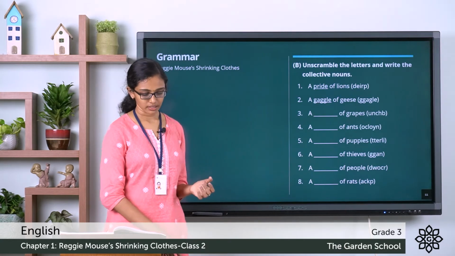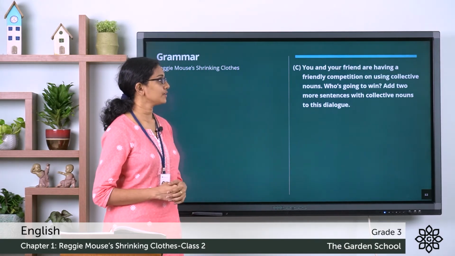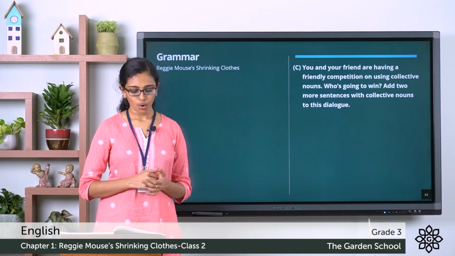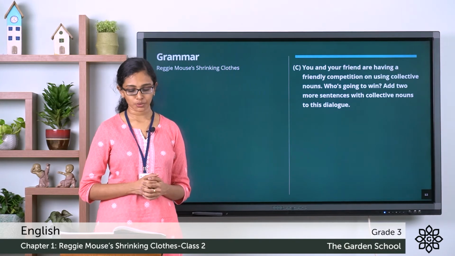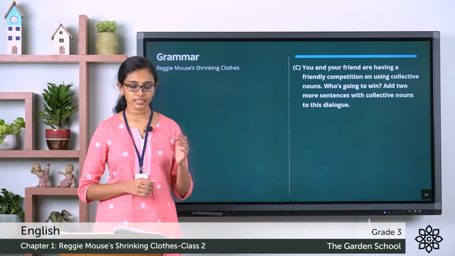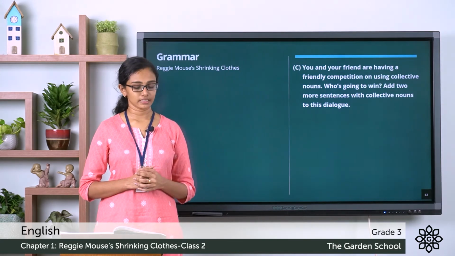Now the next section, section C. This is, you and your friend are having a friendly competition on using collective nouns. Who is going to win? Add 2 more sentences with collective nouns to this dialogue. So you can see a girl and boy are having a conversation there. Let's see what the girl is saying.